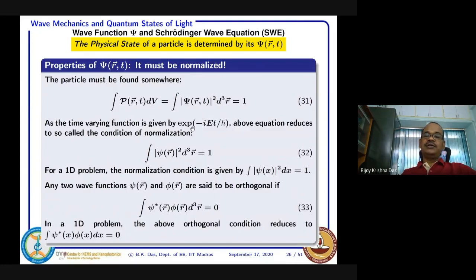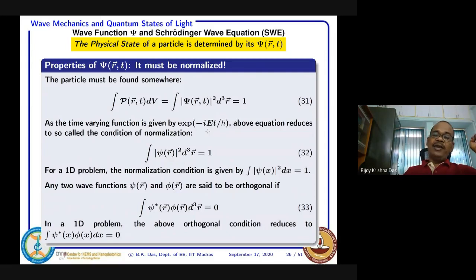So equation 31 can be written down like this: integral of psi r mod square d cubed r. So you don't need to bother about what the time dependent part is, though you know what it is. This thing is actually called the normalization condition.